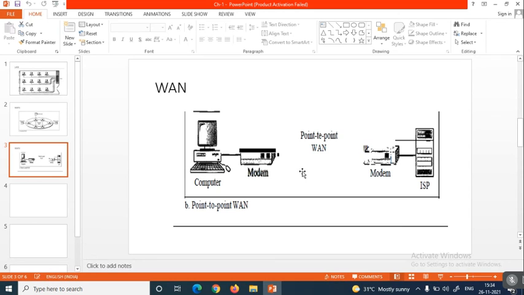So that's why the modem interconnections, the router interconnection and the system to system interconnection, all these come under the category of a wide area network.